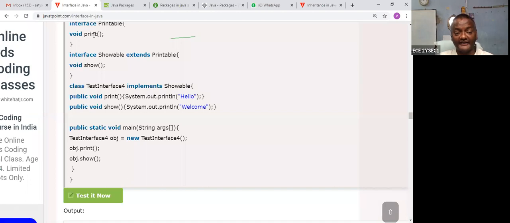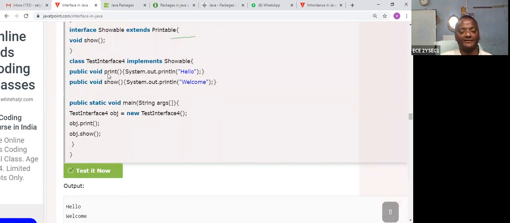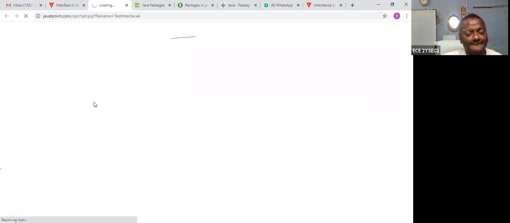So it refers to here, and dynamic polymorphism takes place, and it prints hello. The second one, show, goes to this one, and it is directly overridden by dynamic polymorphism and gives welcome. So this is one interface, and this is another interface. Then you test it.